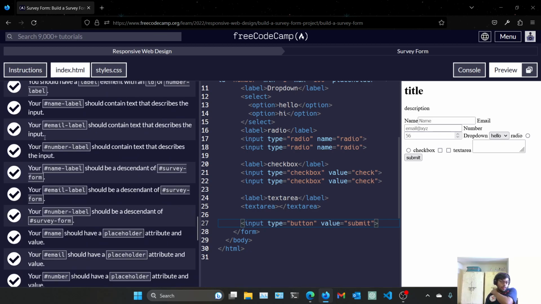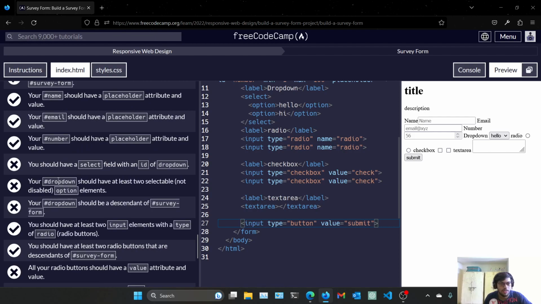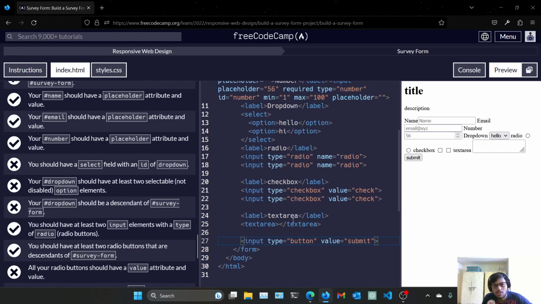See, we have passed some tests, failed some tests, but don't worry, we will see. You should have a select field with the ID of drop down. Okay, it's saying that we have to give it the ID of drop down, and your drop down should have at least two selectable, not disabled option elements. Drop down to selectable.